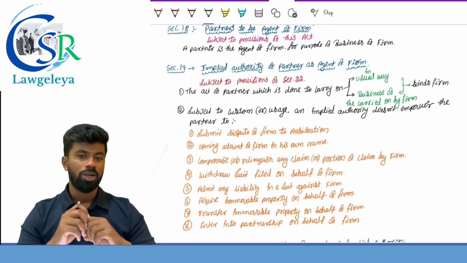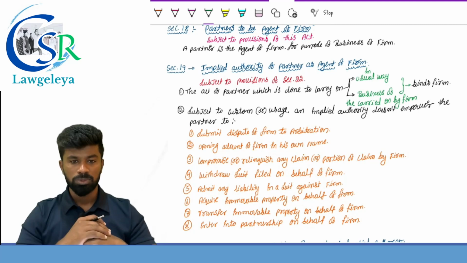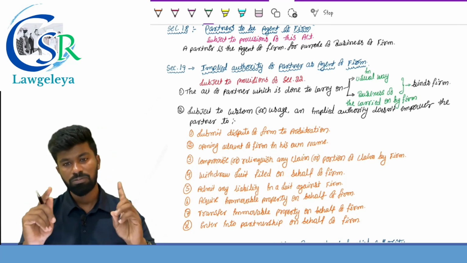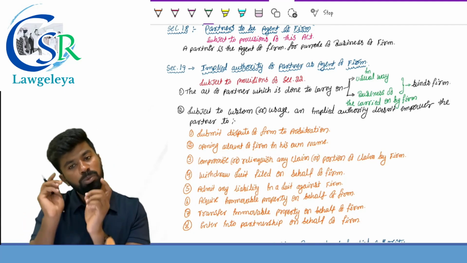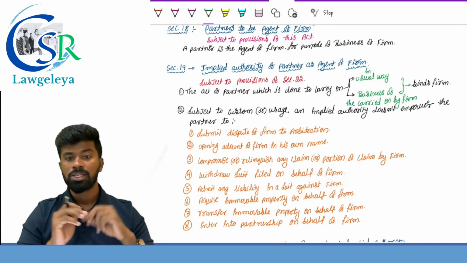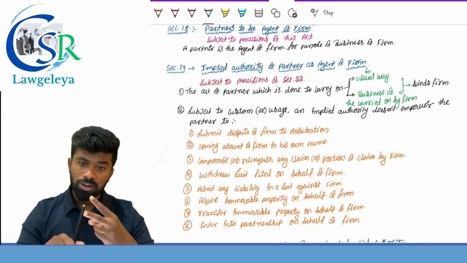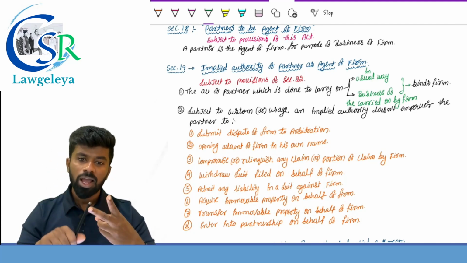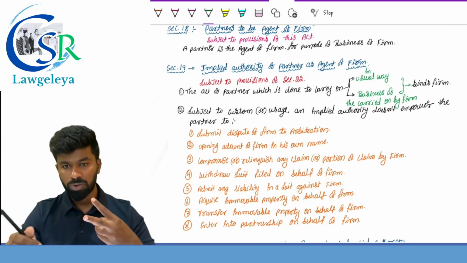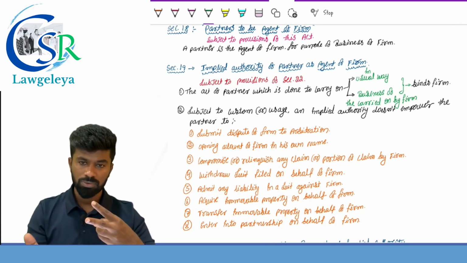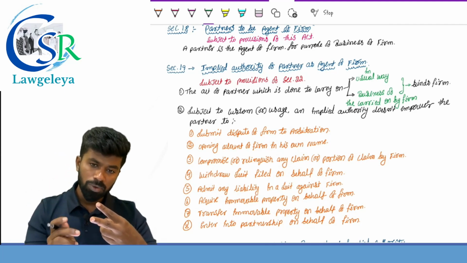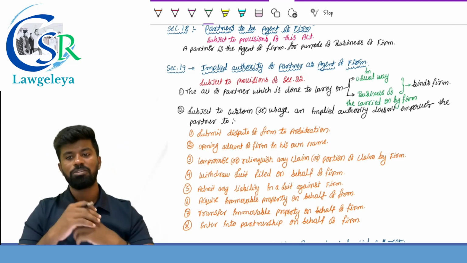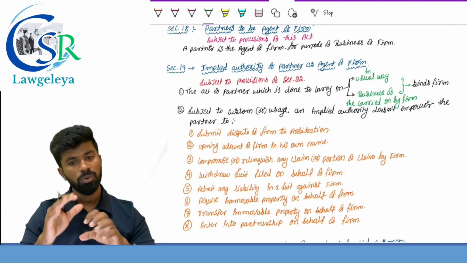Section number 19 provides, subject to section number 22. Section number 22 provides that an act of a partner binds the firm only if it is in the firm name. So, whatever a partner does, it should be in the firm name. That is the first condition. Second condition is that the act of the partner should be done to carry on in the usual way. So, whatever act is done by a partner should be done in the usual way of doing the activities which is adopted by the firm. Third one is to carry on business of the kind carried on by the firm. That will bind the firm.